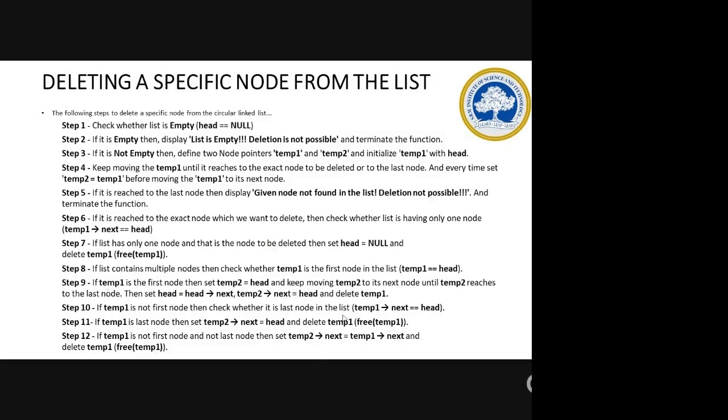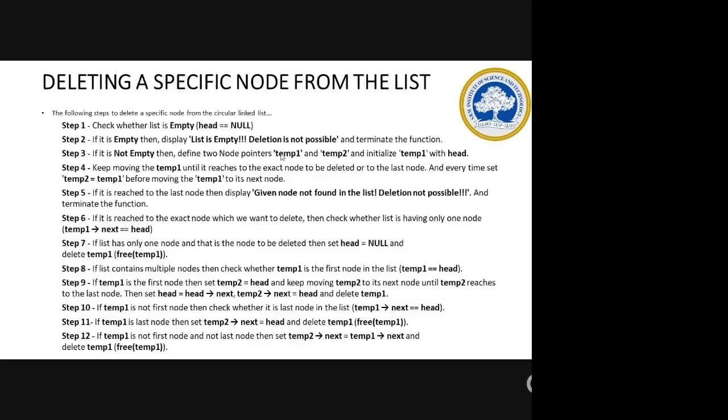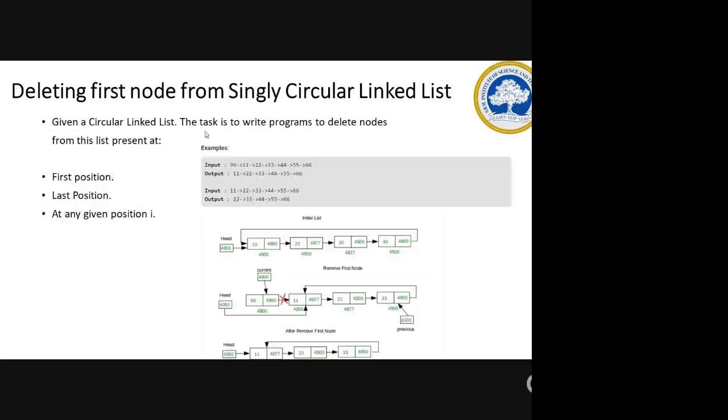But in this case, as I told you, you have to check all the possibilities, right? If it is the first node, then that will change. So here you can see deleting a node, you are deleting head, null. This is what I taught you in the beginning of the list, end of the list, and everything is over here. Now take this list: 99, 11, 22, 33. I'm going to delete 99, the first node. So this node should become the head, which means temp1's next should become the head node now.